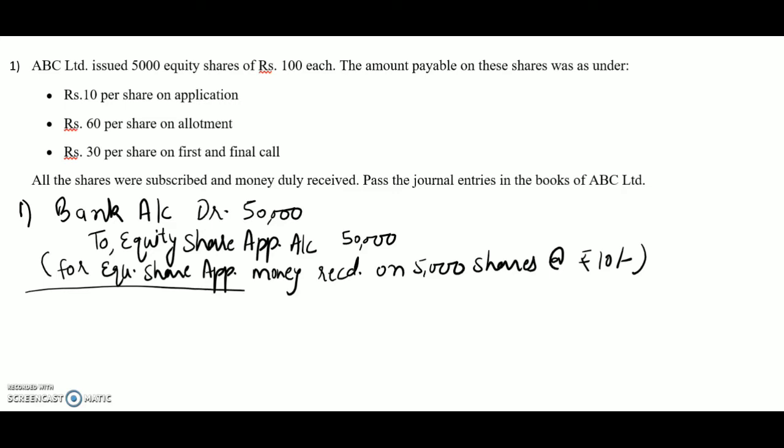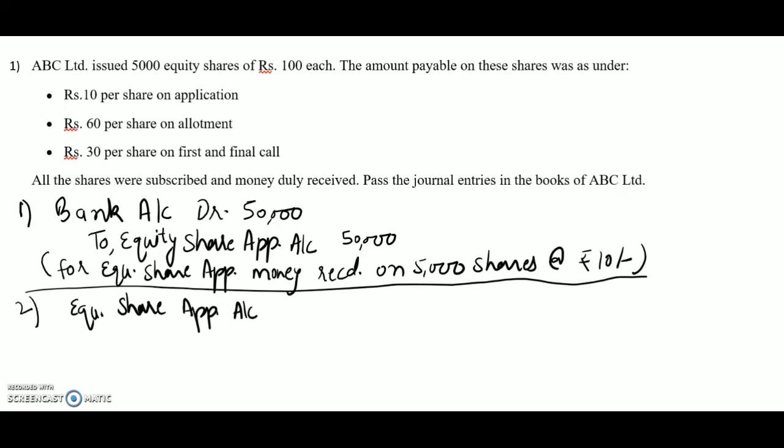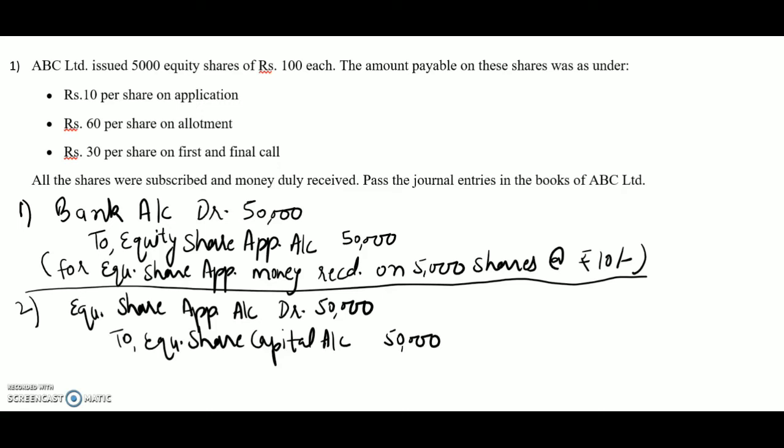Now the second transaction. Now we will transfer this share application money in share capital account. So we will write equity share application account debit to equity share capital account. So the same amount will be transferred in share capital account and the amount will be 50,000 rupees and